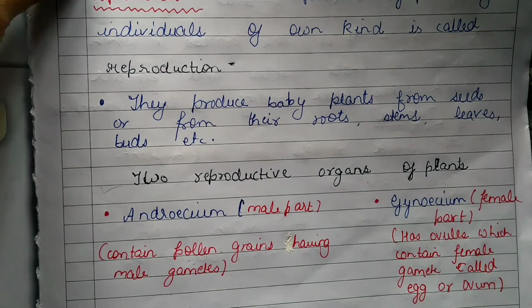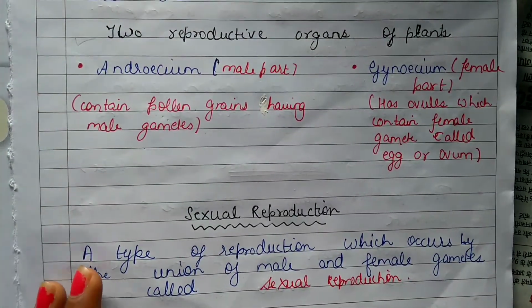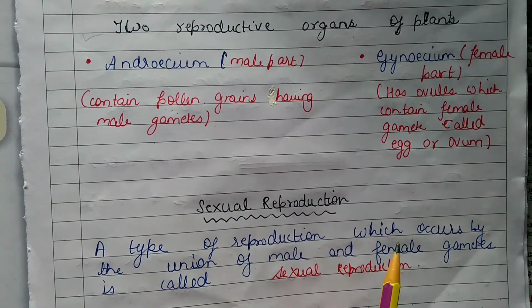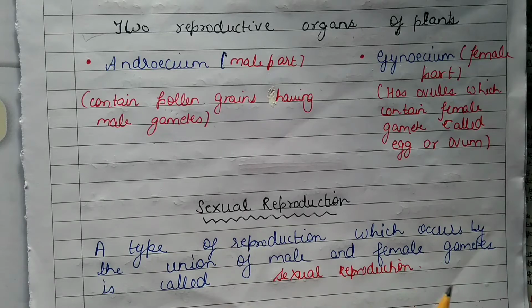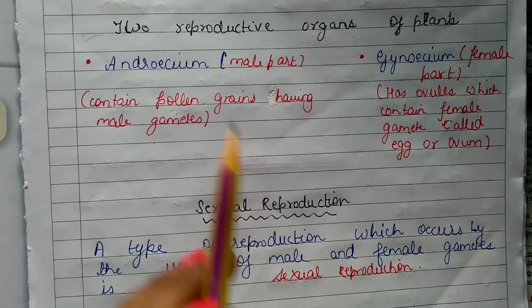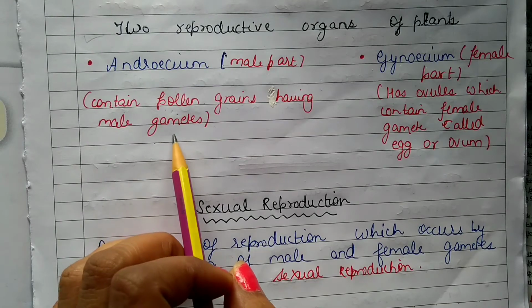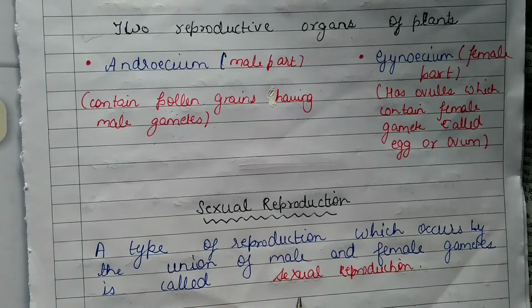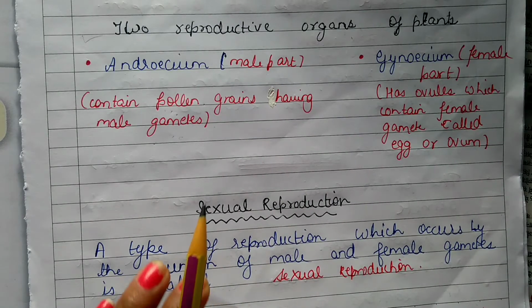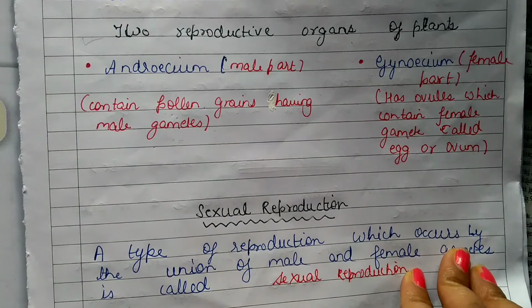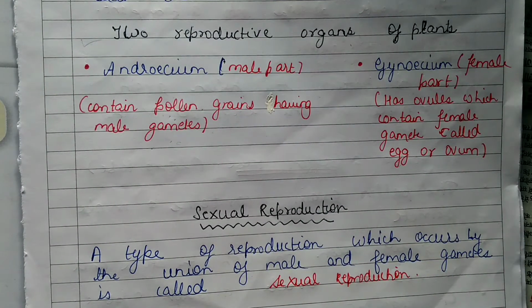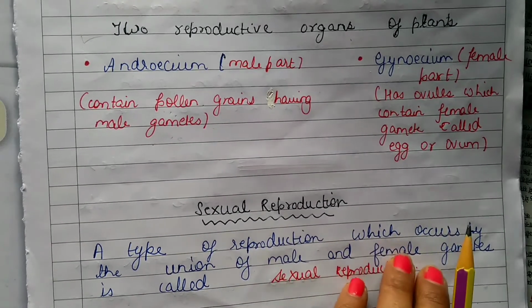Now firstly we will start with the topic, that is sexual reproduction. A type of reproduction which occurs by the union of male and female gametes is called sexual reproduction. In androecium male gametes are present, in gynoecium female gametes are present, and the fusion of these two gametes is known as sexual reproduction. In this we have to study about sexual reproduction. Definition is quite simple. Union of male and female gametes is called sexual reproduction.